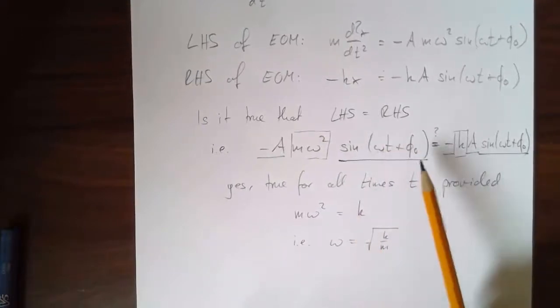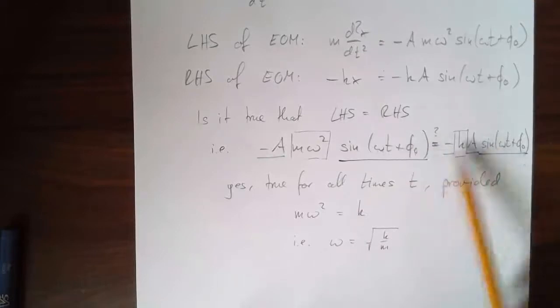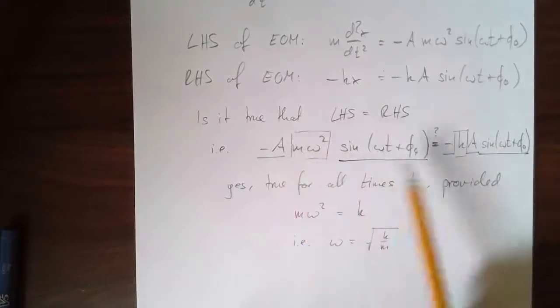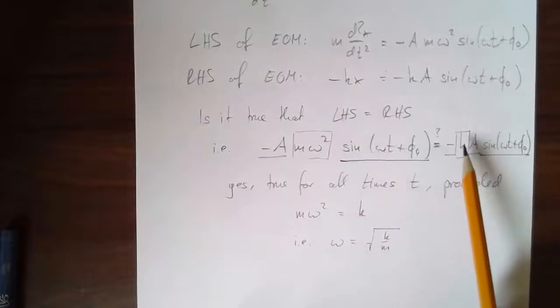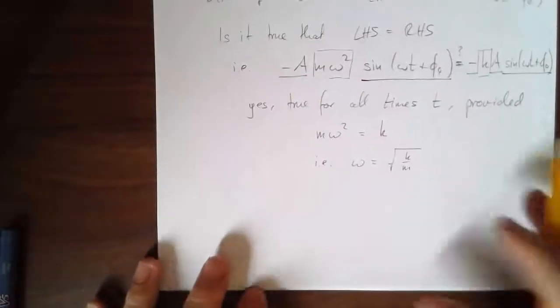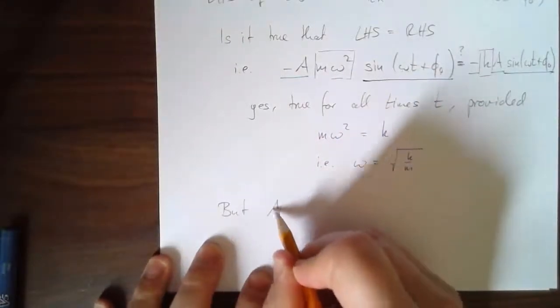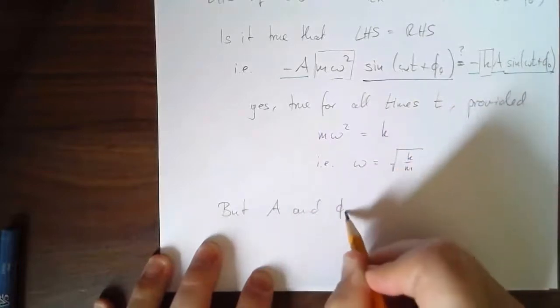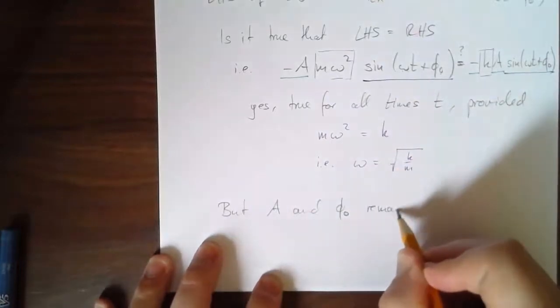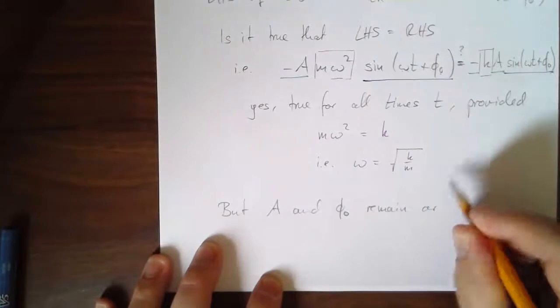It doesn't say anything about a value of phi naught, which cancels out completely. It doesn't say anything about a, which cancels out. So, let me write this down too. But a and phi naught remain arbitrary.